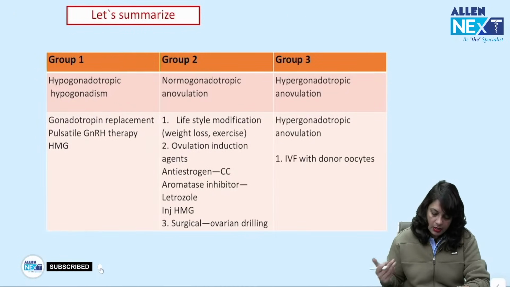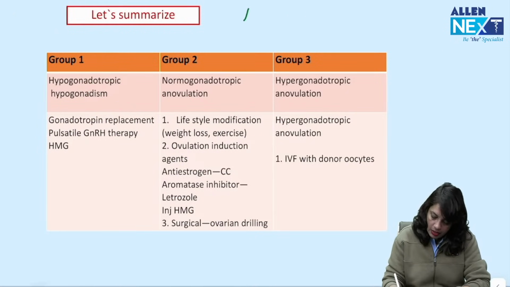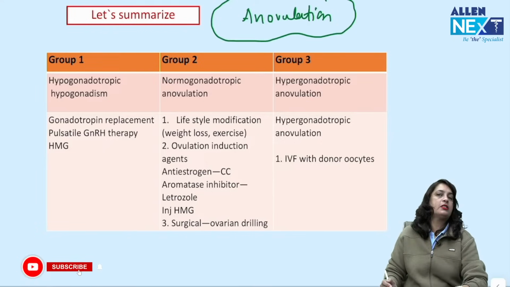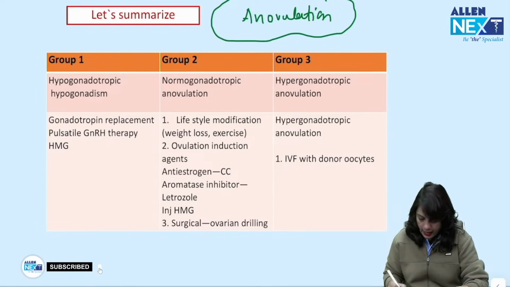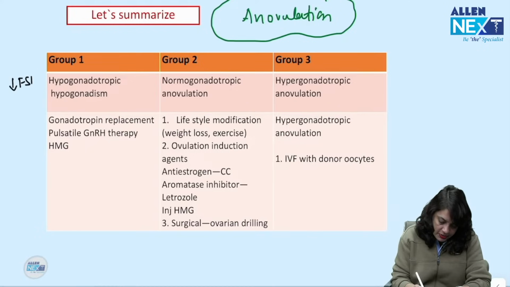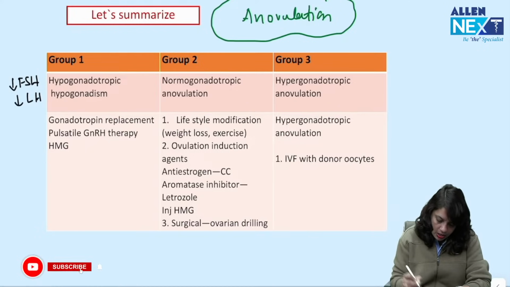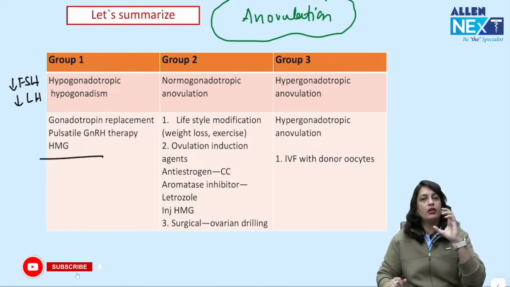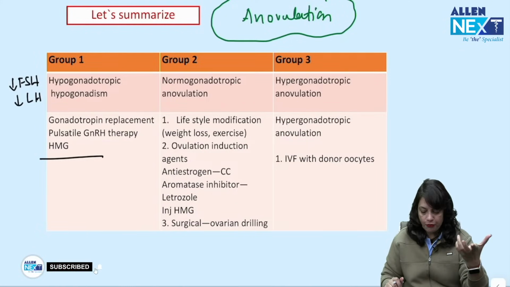Next. Now, if I tell you anovulation, there are three categories of anovulation. First is hypogonadotropic hypogonadism, that means FSH and LH are down. So, you have to give the stimulation to the pituitary, this is pituitary failure.